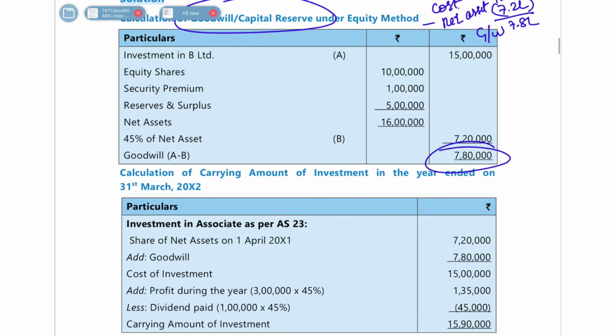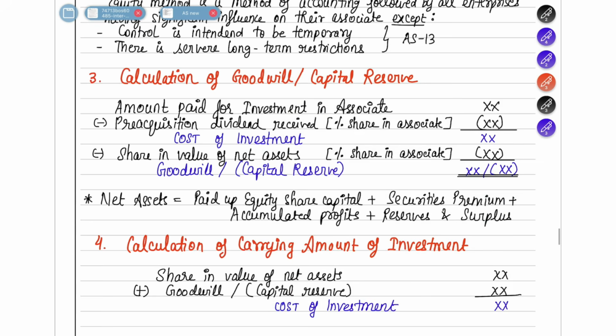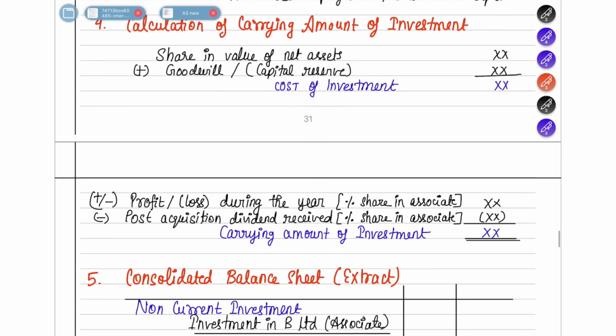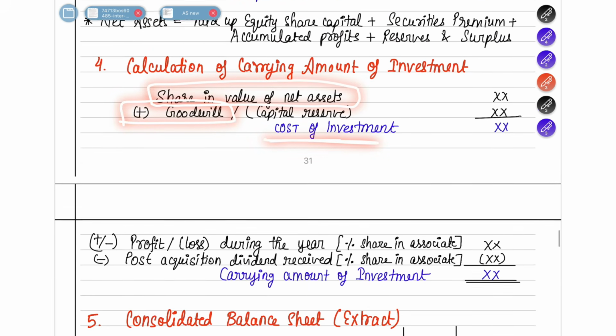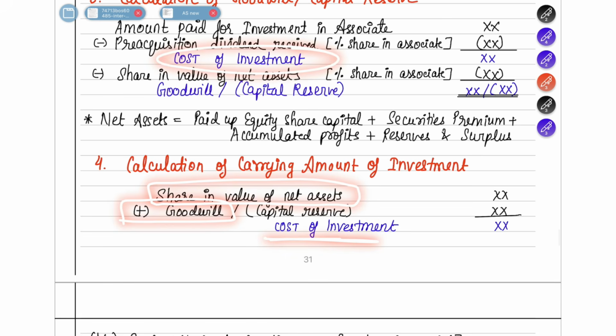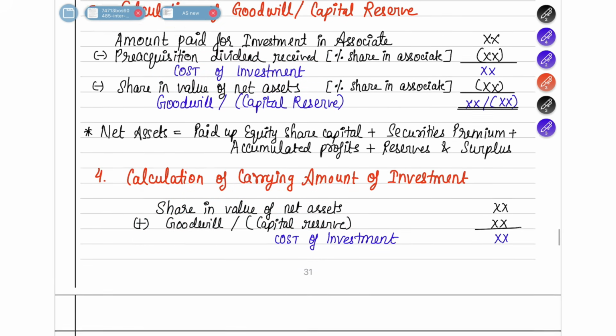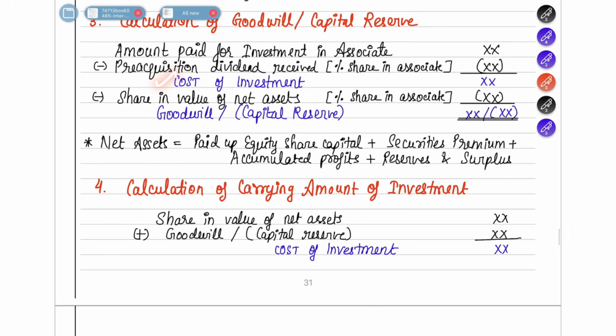Fine. Now, after doing this, you have to find out the carrying amount of investment. That is what they've asked in the question. So how do we find this out? For this, you have to follow this format. First take the share of value of net assets plus goodwill, and you will get your cost of investment. In the above step, you did cost of investment minus share in value of net assets, and you got your goodwill.